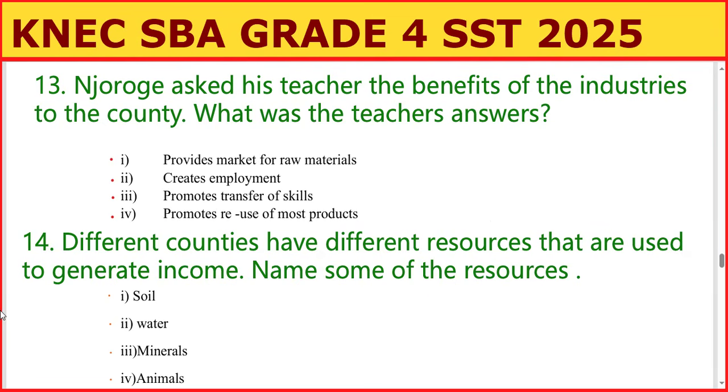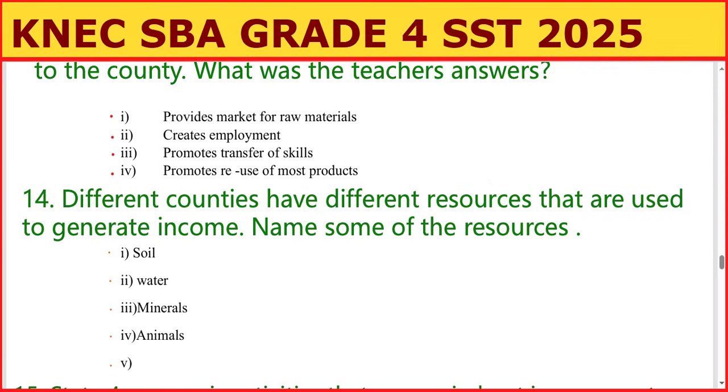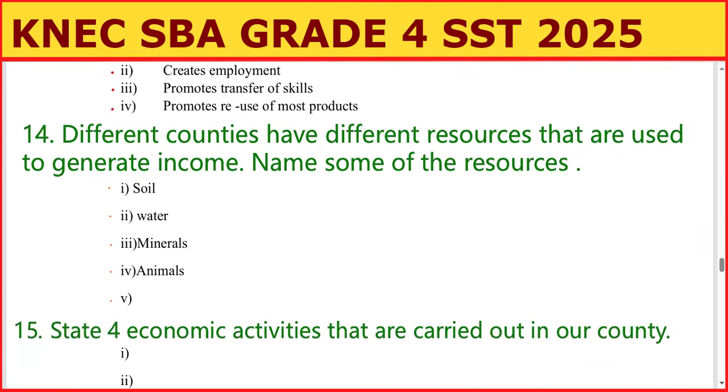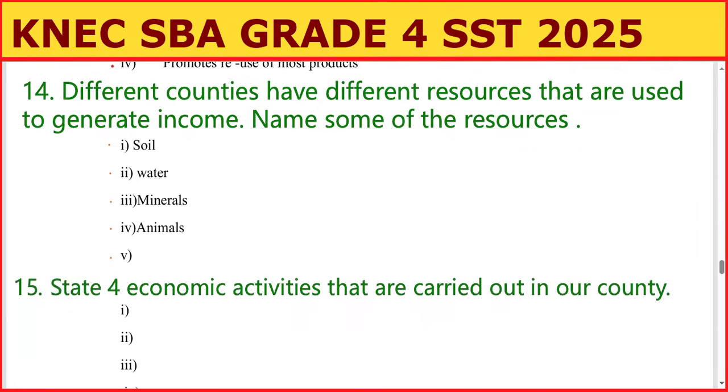Then we also have animals. Can you remember beef farming? Ng'ombe. We can use them to make products. We have so many, we can continue listing them. This is number 14. We have also another one here, which is vegetation, the ground cover, the forest, the crops, and so on.